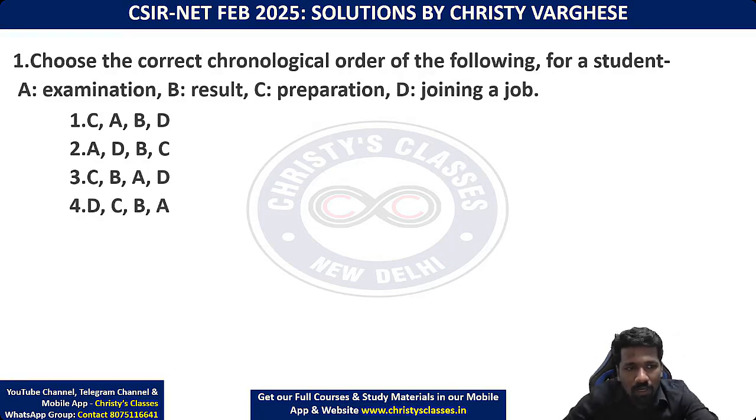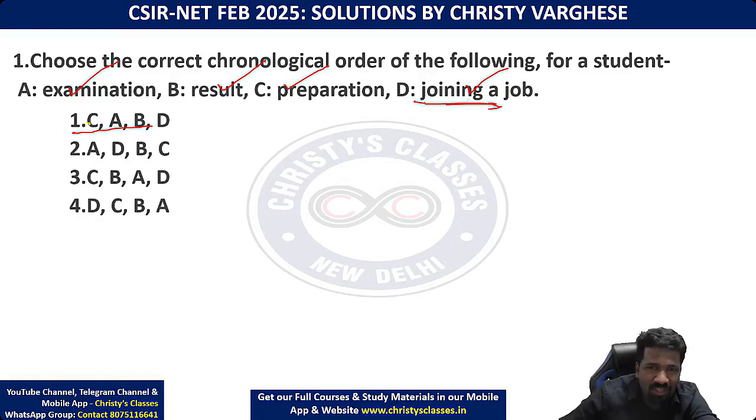So let us check each option. CABD. Let us check whether it is making sense. CABD: preparation first, then writing the examination, then result, then joining a job. Yeah, in between examination and joining a job, there are many other things. But this makes sense. So one is making sense. If you have confusion, you can check the other options also.